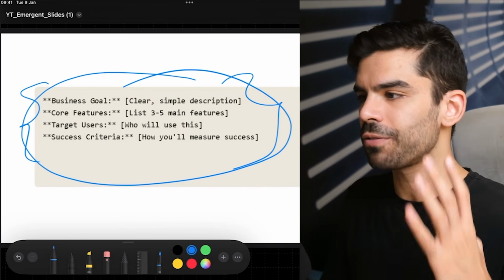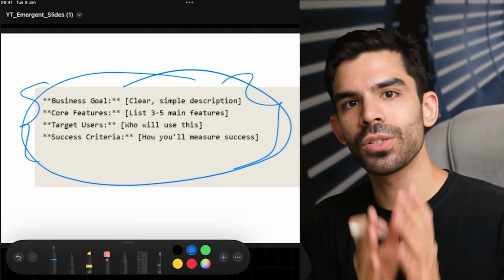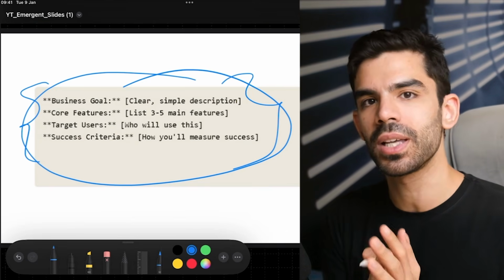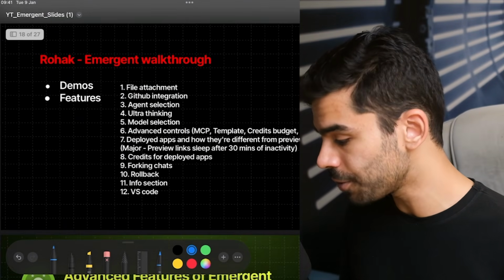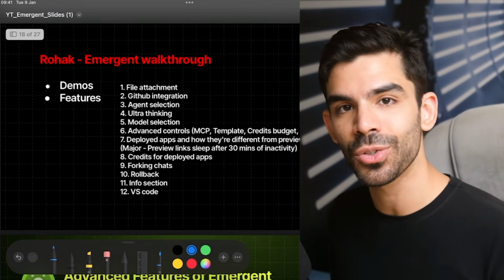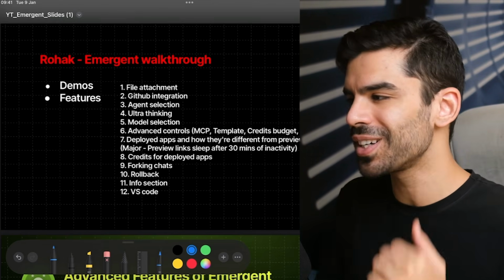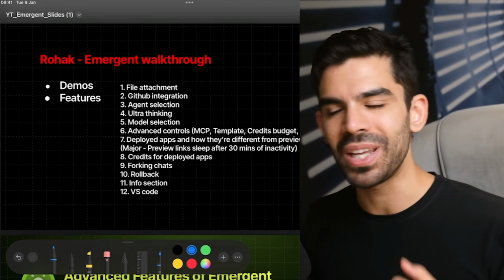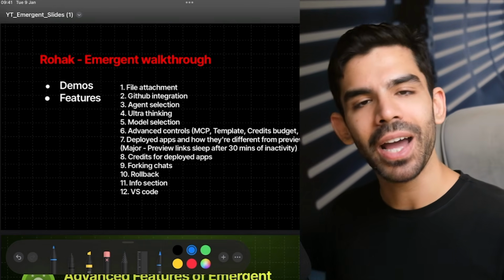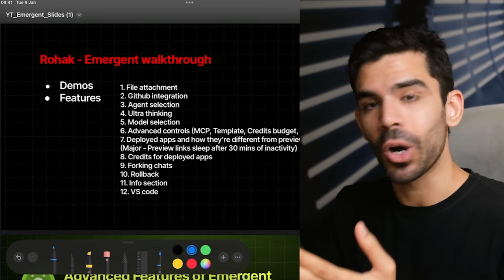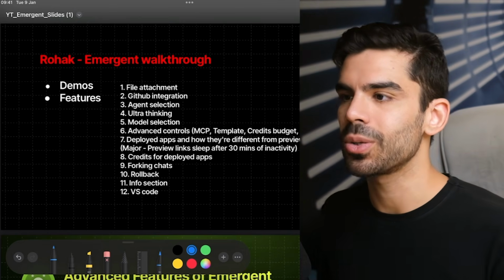I'm just taking you through the fundamentals because we'll have a dedicated section by Rohak, who is a software engineer. He's been building products. He's way, way better at doing this. We are actually onboarding a bunch of new instructors at the Cutting Edge School. And what we'll do is we'll now shift the entire focus to Rohak's screen. I have Rohak here with me. He will now take you through the entire platform. And once he's done, I will also show you how you need to think about your next 30 days in order to become better at building your products with Emergent.